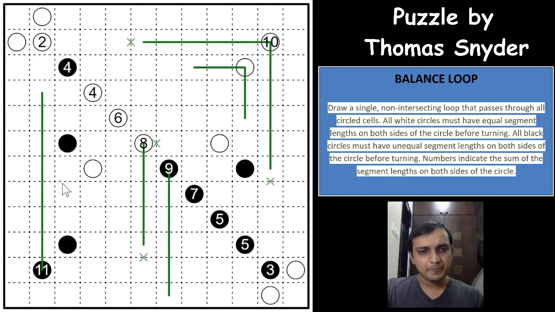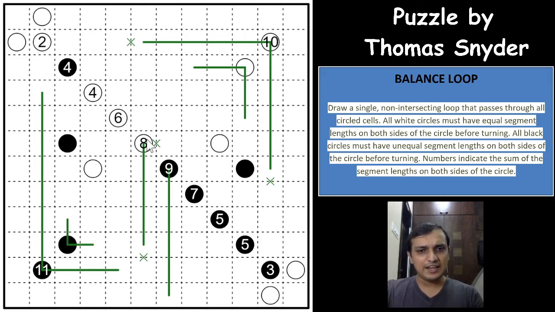And now if you see, it cannot go towards the left and towards the bottom. Now the other side of the circle loop cannot go towards the left or the bottom, it will have to go towards the right, right? And this loop segment cannot go above this cell, because if it goes above this cell, the 2 will violate. 2 will have more than 2 loop segments, right? So which means that it can go a maximum of 1 cell up and a maximum of 1 cell right. We have already used 10 cells for the 11, and the 11th cell can either be this way or this way, right? And now we can mark for this black as well.